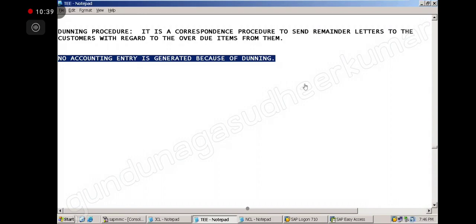Sir, this is also again a silly doubt. If I'm good at vendors rather than customers, they will be asking for full experience. If I'm good at vendors, will I get a job on vendors, or do I need to even learn SD, receivables and everything? So the thing is, I will tell you the whole scenario now.